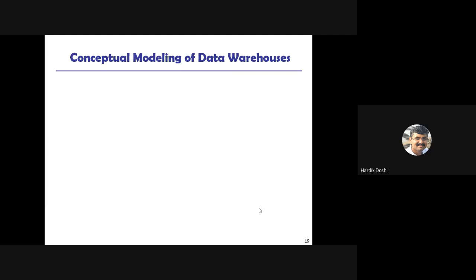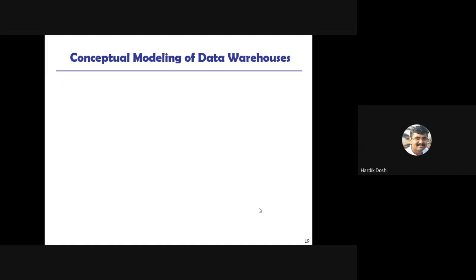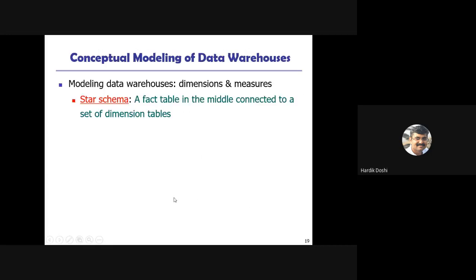So, moving further, conceptual modeling of a data warehouse requires dimensions and measures. Then there are 3 types of such modeling. See, this is what we have created. From this, we can have 3 types of modeling. The first is the star schema, where a fact table in the middle is connected to a set of dimension tables.